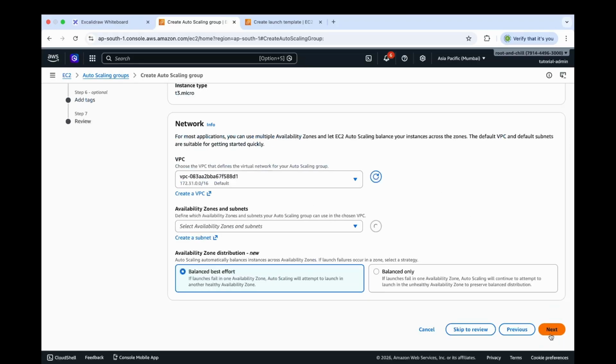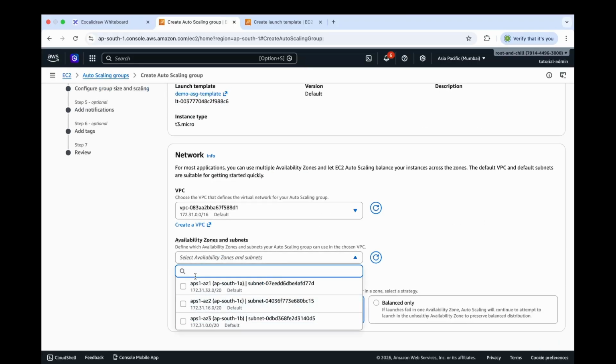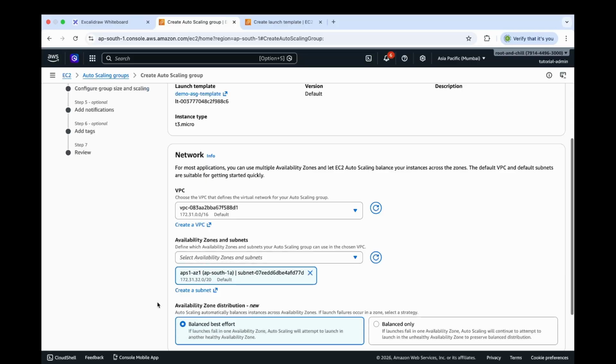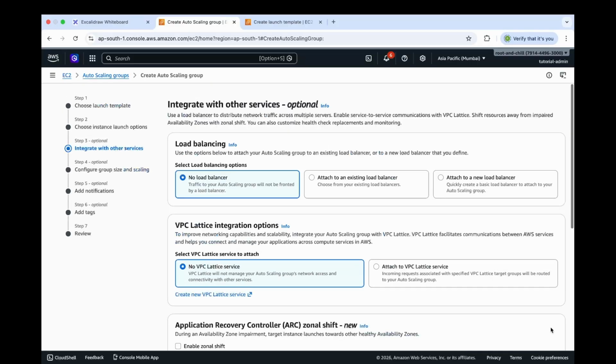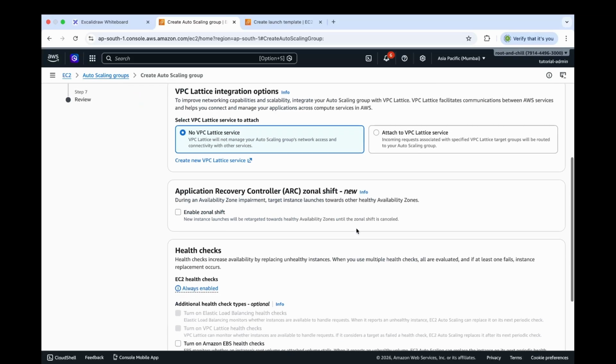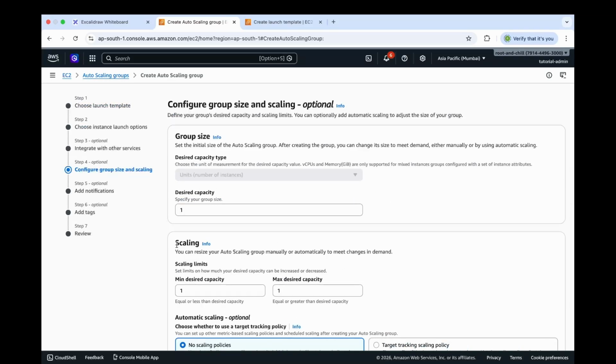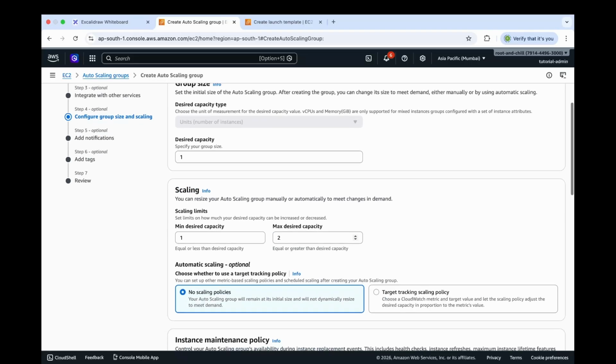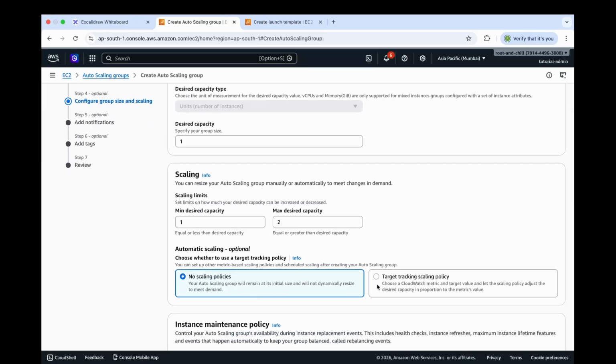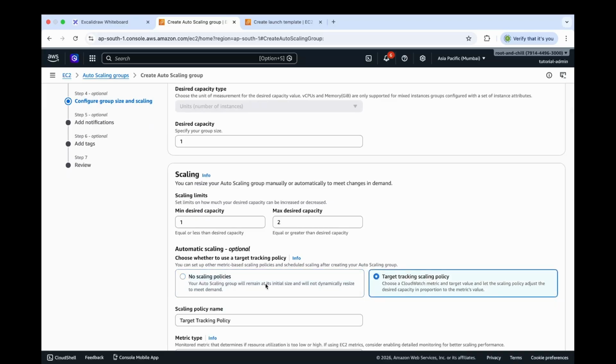Click Next. For Availability Zone, let's select this first one. Now click Next. Leave all the settings as default and click Next again. Under Scaling, for the max desired capacity, let's put the value of 2. For scaling, let's select Target Tracking Scaling Policy.